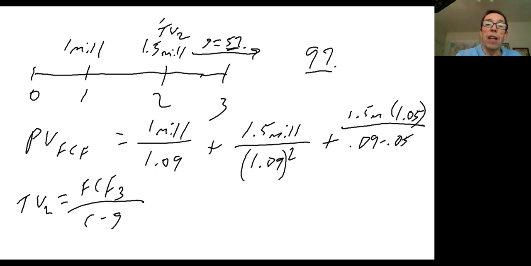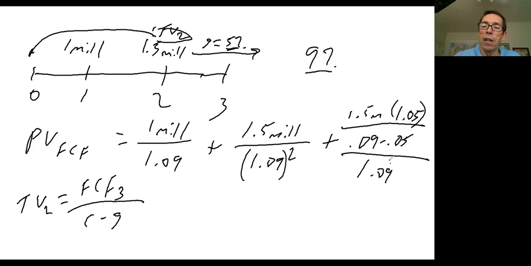Now that terminal value at time 2 needs to be discounted from 2 back to time 0. So that gets divided by 1.09 squared. So the 1.5 million times 1.05, that's my free cash flow at time 3.